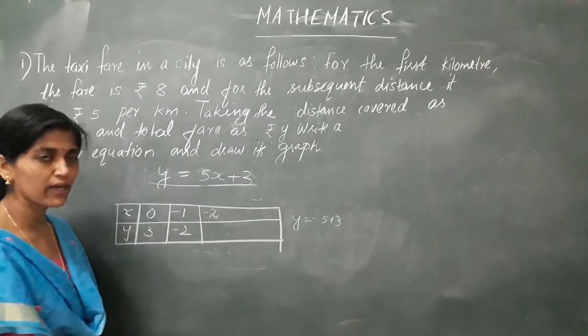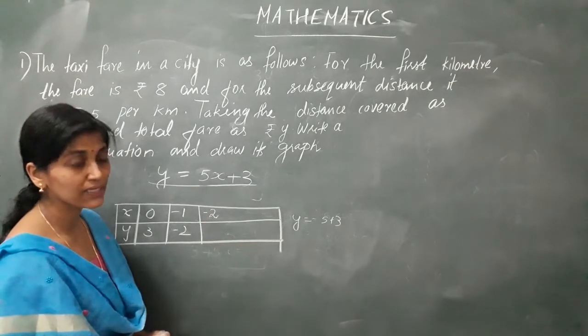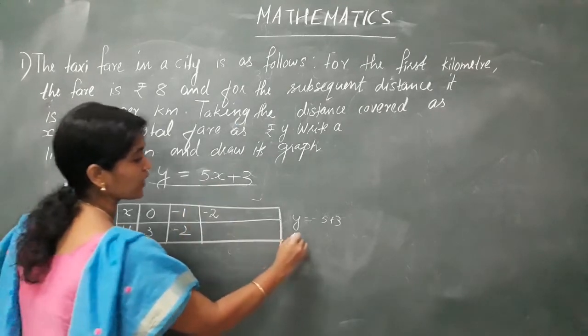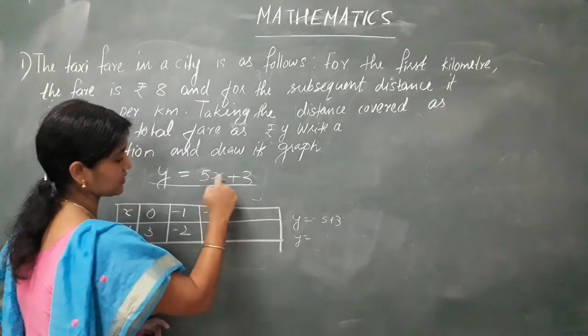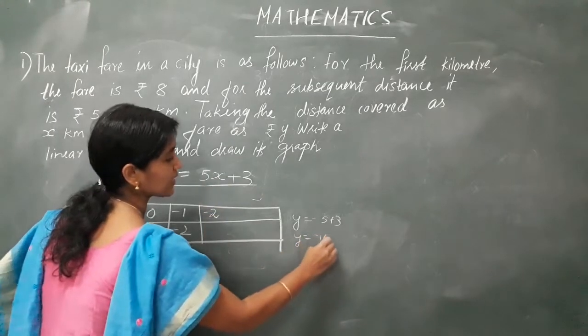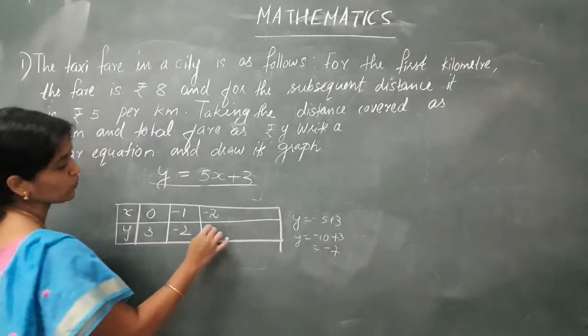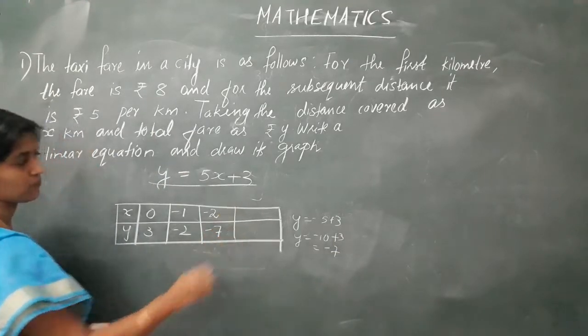What I get for y? This is minus 10 plus 3, which is minus 7. So minus 2, minus 7.